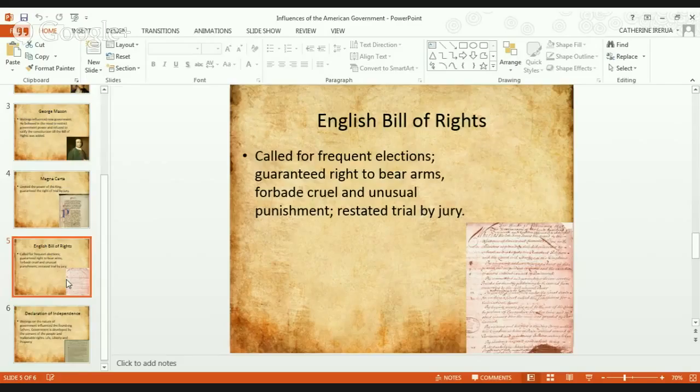We have tons of different rights for individual people. There's only one Bill of Rights, excuse me. We have lots and lots of rights here in America compared to the English Bill of Rights. So the founding fathers looked at that and laughed and said, that's cute. And they created, after the Constitution, the initial American Bill of Rights. The initial American Bill of Rights had 10 amendments. We're actually going to do an activity where we're going to go over the 10 Bill of Rights with you. We're going to act a little goofy, but that'll be probably in 2 weeks or 4 weeks.